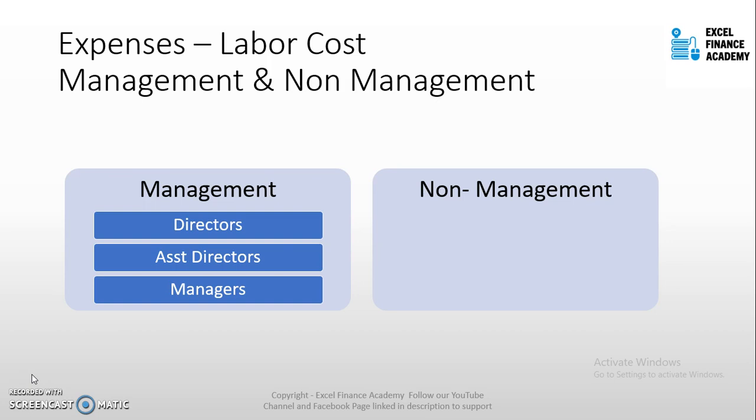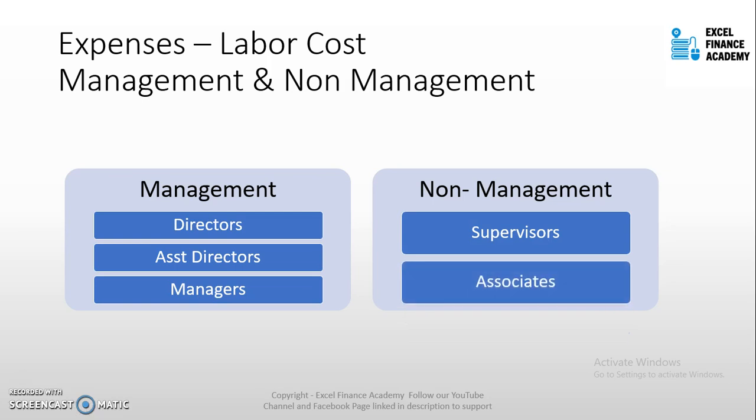Why we segregate this, we will look at in a bit. The non-management are considered the supervisors and associates. Some hotels may have supervisor level, some senior supervisor, or they may call it entry level, service leaders, or leaders. Whatever the name, the job description is supervisors and associates, who are facing the guest for their day-to-day operations. Managers, assistant directors, and directors have administrative duties. The reason why we segregate is that we want to understand the composition of labor cost, which is administrative and which is directly facing the guest.